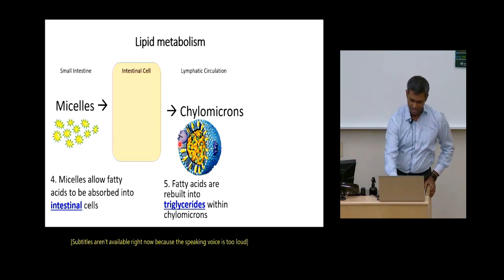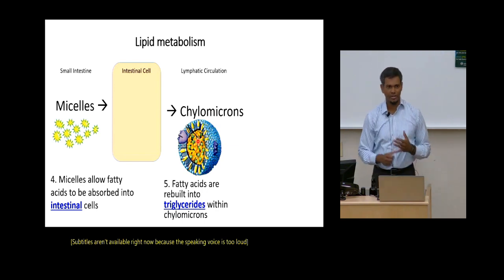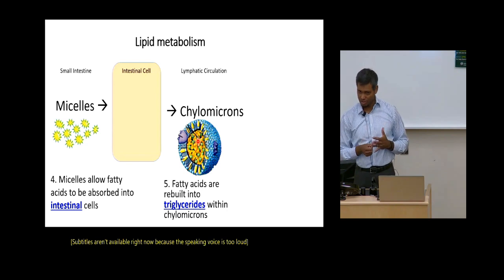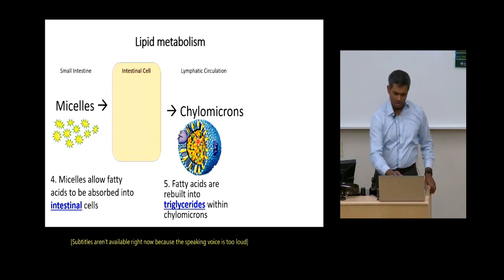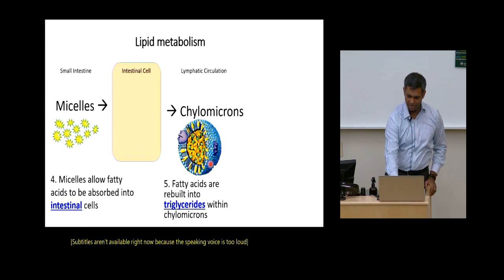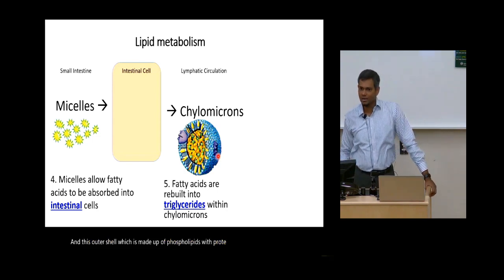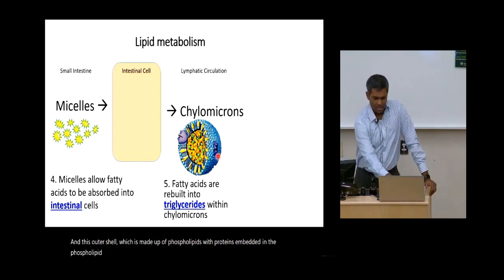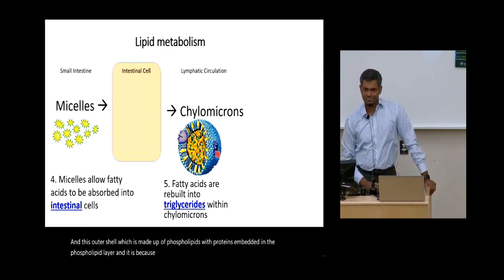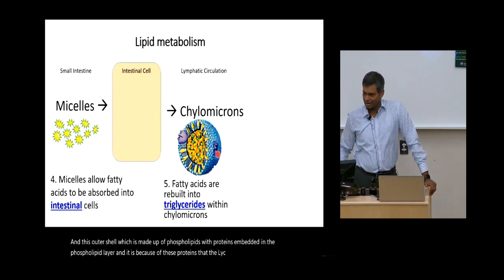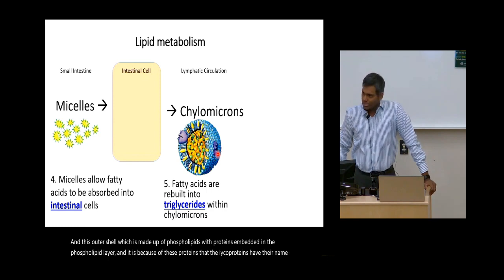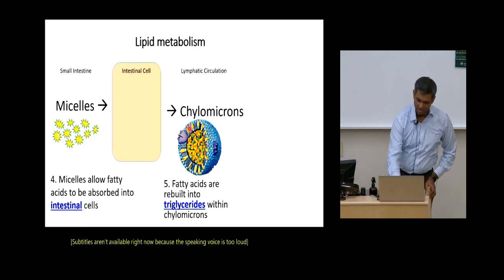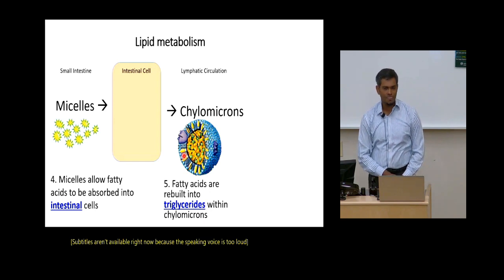They have this inner core, which is made up of triglycerides and cholesterol, and this outer shell, which is made up of phospholipids with proteins embedded in the phospholipid layer, and it is because of these proteins that the lipoproteins have their name. Now the proteins in this shell are going to have a unique signature which will act as the address on an envelope, and it can specify what is the destination for these lipoproteins, right?